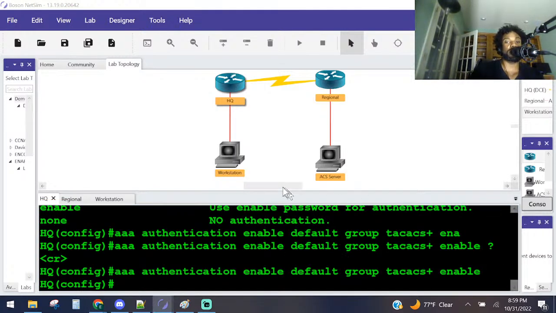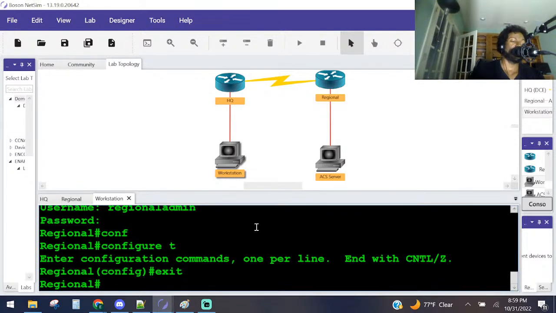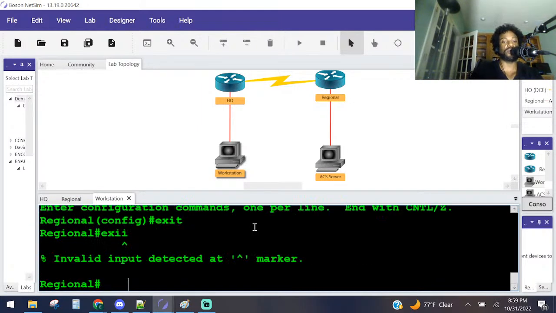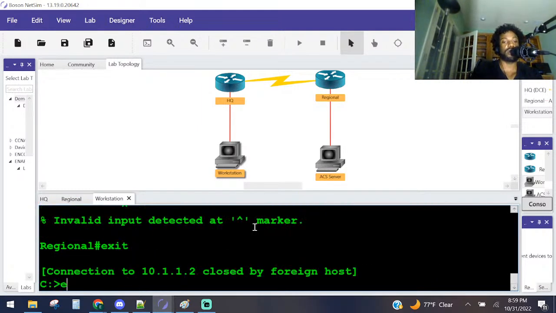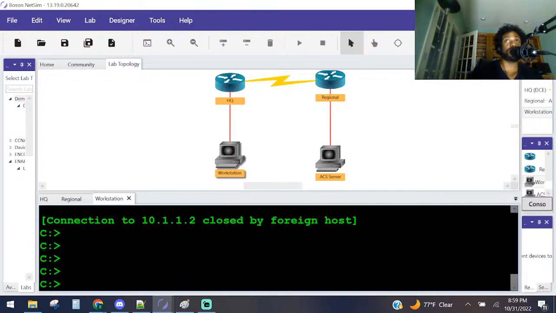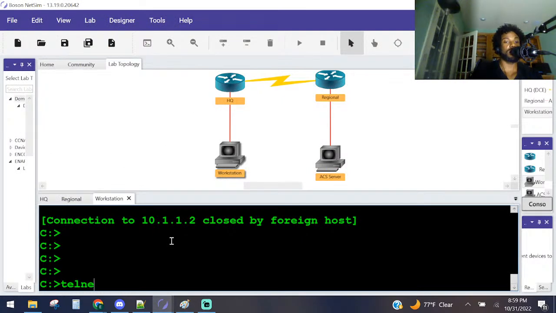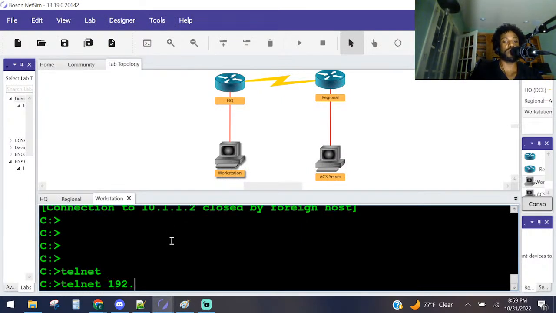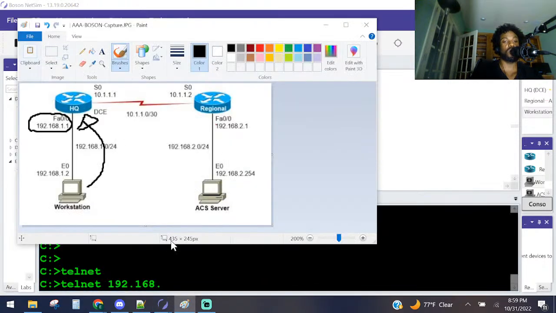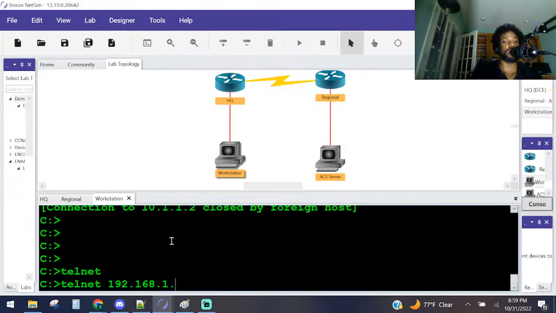Go to the workstation. And then we're going to telnet. Well, let's exit out of this first. Exit. We're going to telnet to HQ, which is right here, 192.168.1.1. Telnet 192.168.1.1.